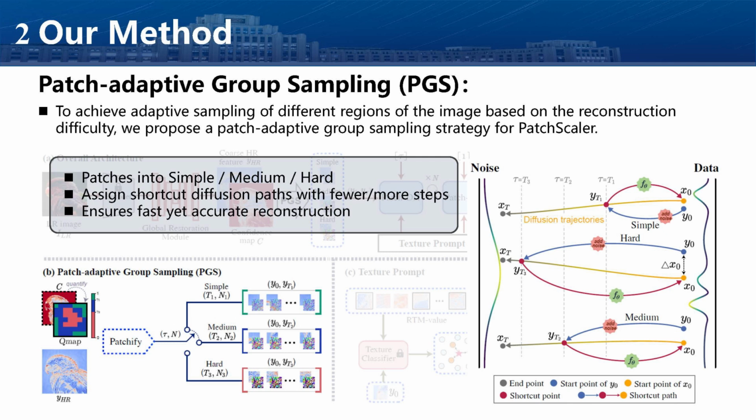For medium patches, we start earlier with a moderate number of steps. For hard patches, where the coarse reconstruction is still far from the ground truth, we assign the full trajectory and the most iterations. In other words, instead of following a one-size-fits-all process, we allow individual patches to follow their own optimized diffusion paths depending on their difficulty.